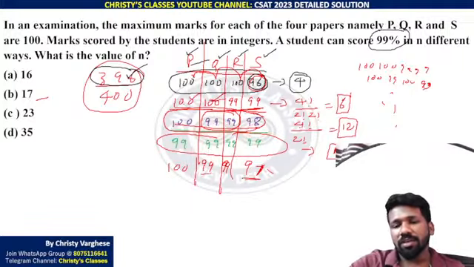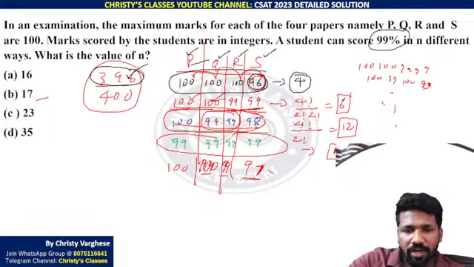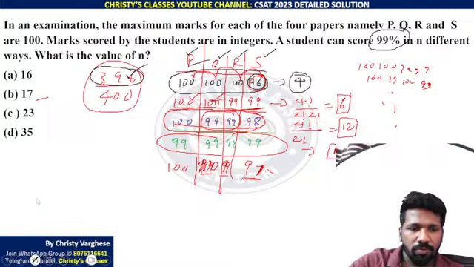100, there is a possibility. One value missed, one value missed. Sorry, 99, 100, 100, 100, 99, 97. 100, 100, 99, 97. That is also a possibility that should be considered, because that will also add up to 396 itself.